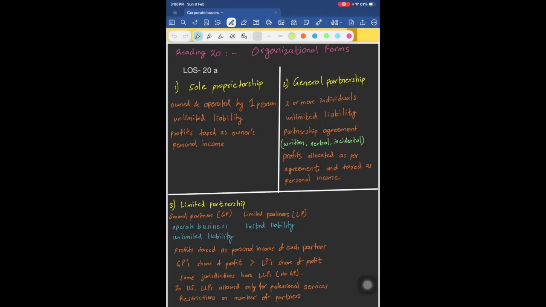Hello everyone, I am Mukul, and today we would be starting with the first reading of corporate issues, and that is organizational forms. Let's start with the first LOS 20A, types of organizational structures.